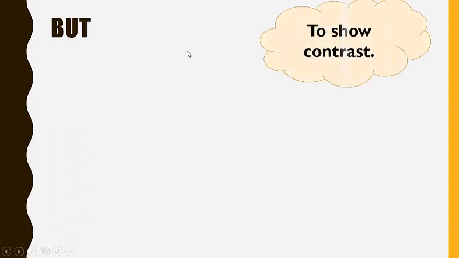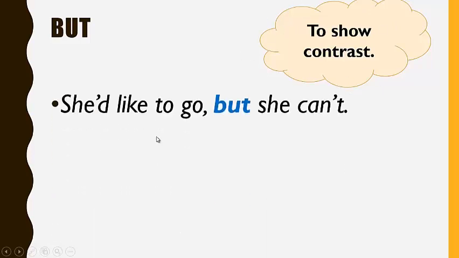Let's see the next word. The next conjunction is "but." But is usually used to show contrast. For example, here we have "She'd like to go, but she can't."